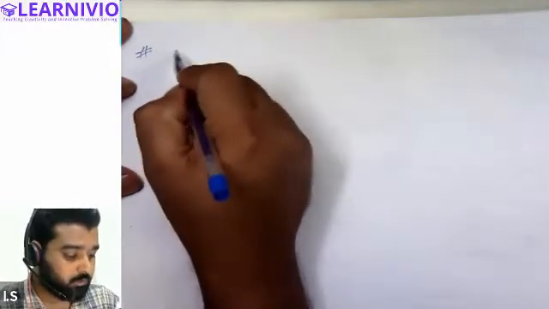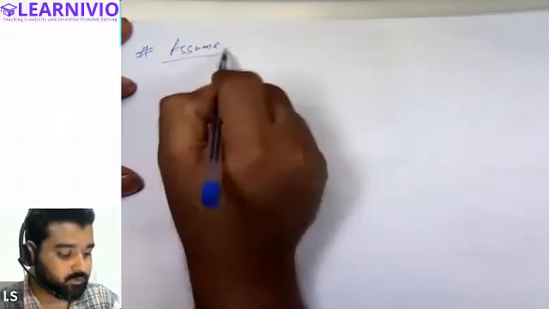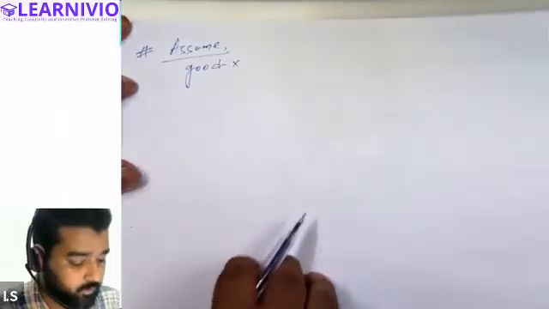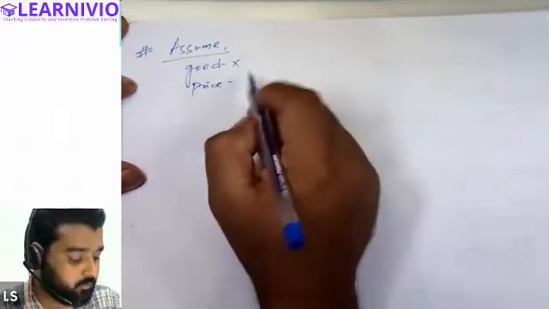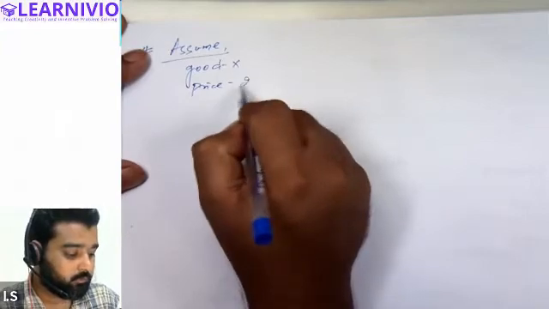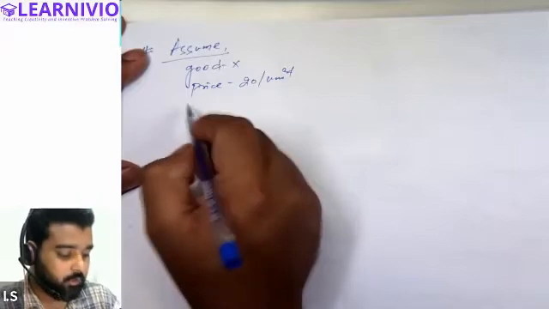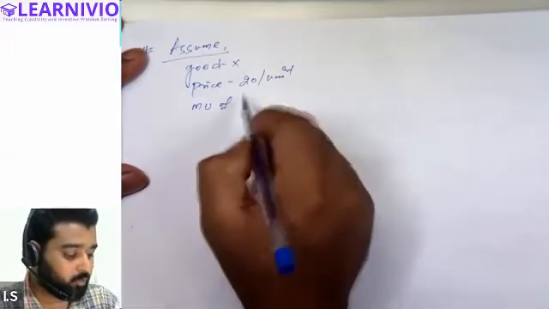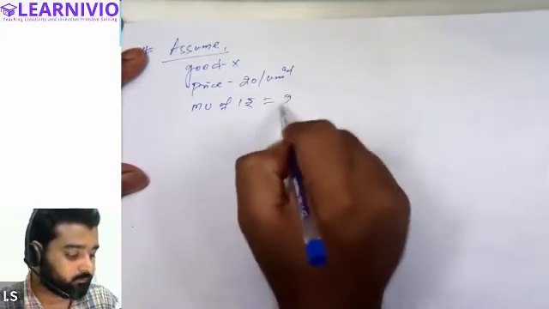so assume a customer is consuming a good, which is good X, and let's assume the price of good X is, let's say, 20 rupees per unit. All right, and for the customer, marginal utility of his 1 rupee, 1 unit of rupee, is equal to 2 utils.